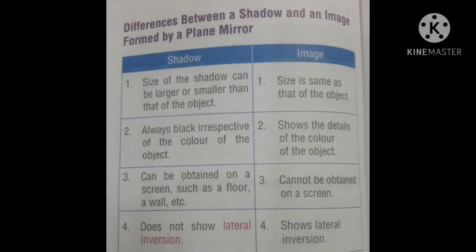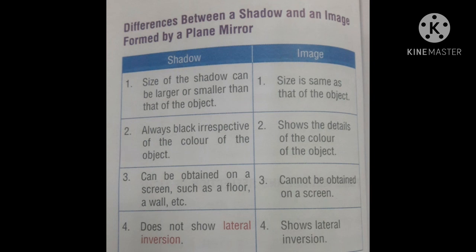Now, difference between a shadow and an image formed by a plane mirror. Children, come to the point: shadow and image. First, the size of the shadow can be longer or smaller than that of the object, and the size of the image is the same as that of the object. Now, second point: the shadow is always black, irrespective of the color of the object. The color of the shadow is always black. Image shows the details of the color of the object.